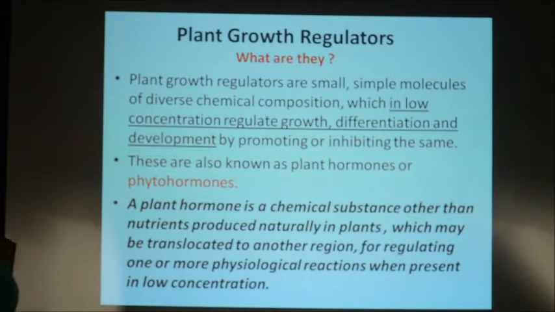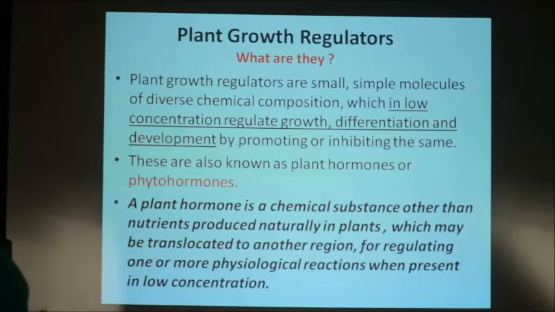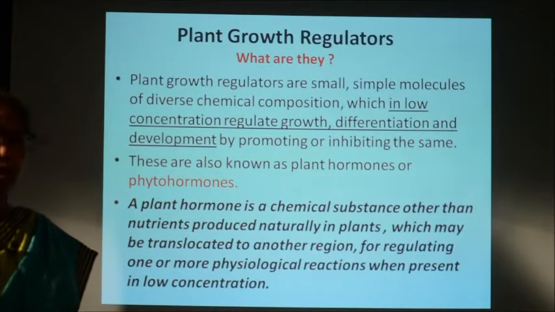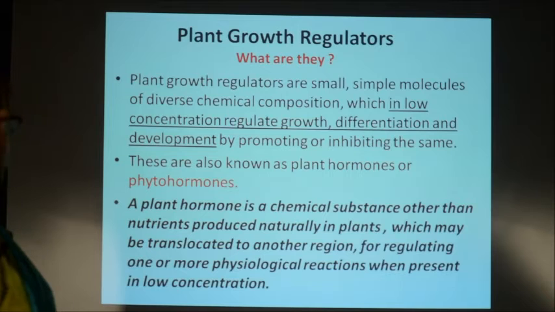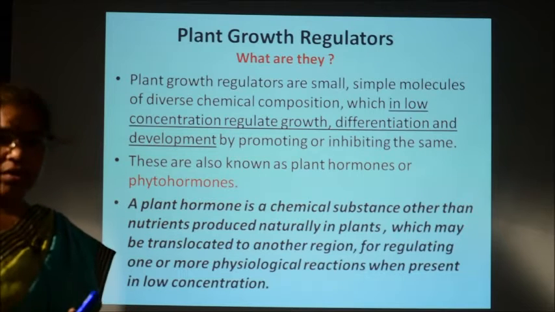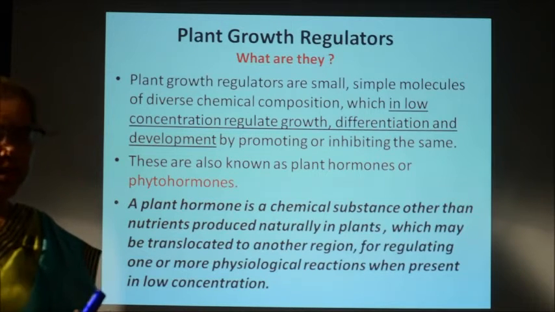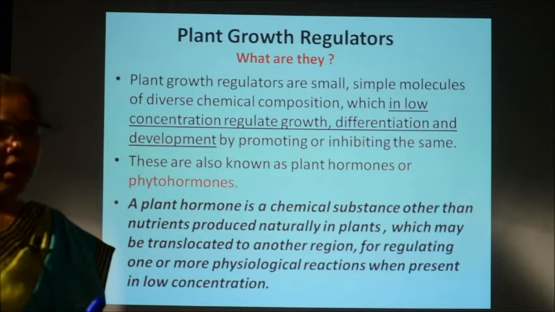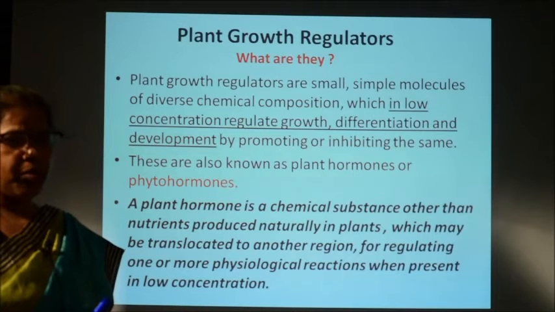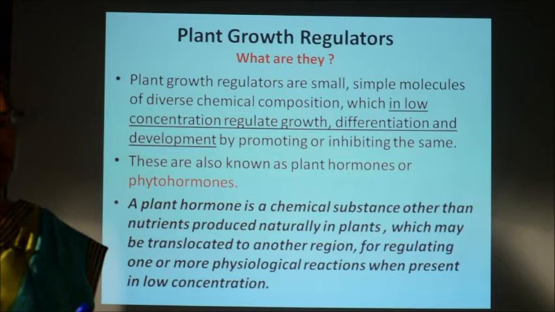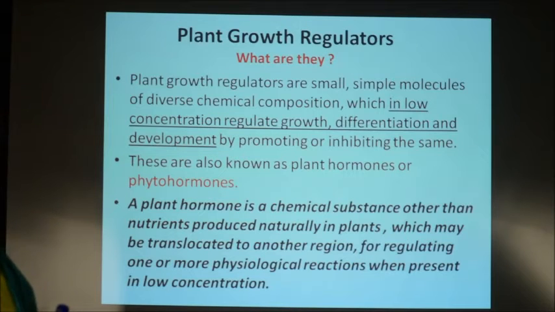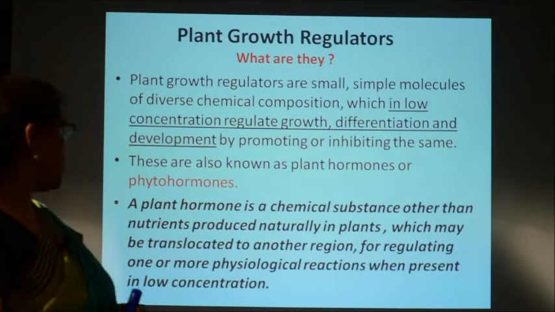So, let us discuss what are plant growth regulators. These plant growth regulators, they are very simple and small chemical molecules which are of diverse chemical composition. That means, all these plant growth regulators are not of similar chemical composition, they are of various diverse chemical composition, and they act in very low concentration.